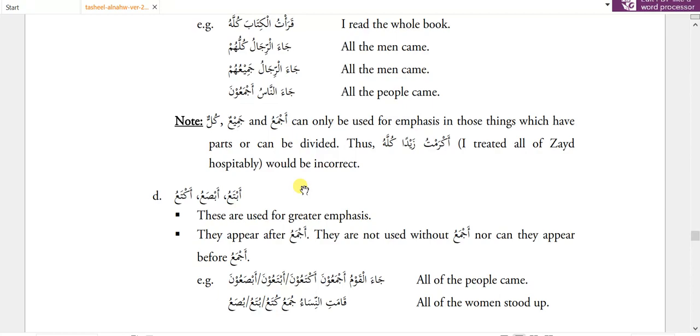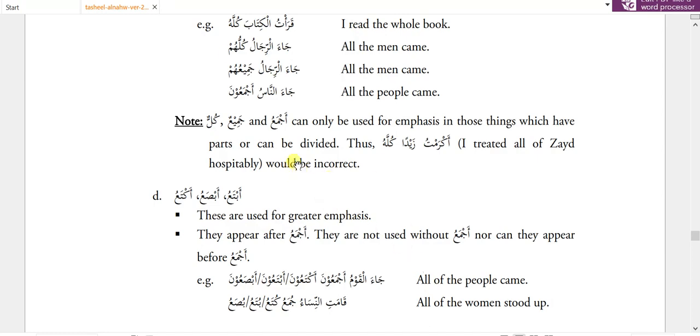If we say akramtu zaidan kullahu, it would be incorrect, because Zaid is one person, and saying I treated all of Zaid implies he can be divided, but instead of treating him in pieces, you treated the whole Zaid, which is incorrect as a concept. So kullun, ajma'un and jami'un should only be used where the muakkad is something which can be divided.